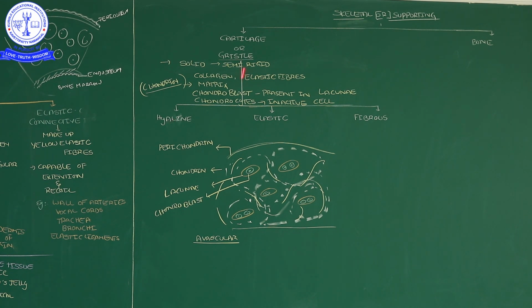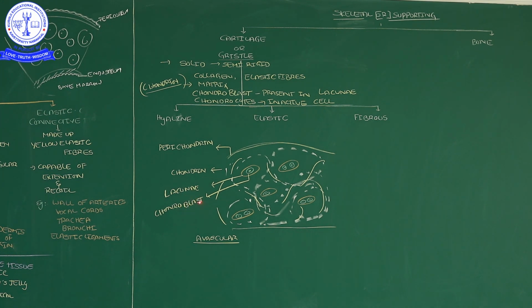Here chondrin means cartilage, peri means surrounding, so the layer surrounding the cartilage we call the perichondrium. Inside the perichondrium is a fluid matrix, called chondrin or matrix. In that matrix are box-like chambers called lacunae, and inside the lacunae are chondroblasts.